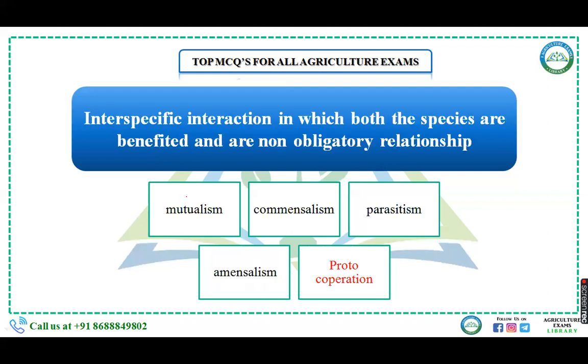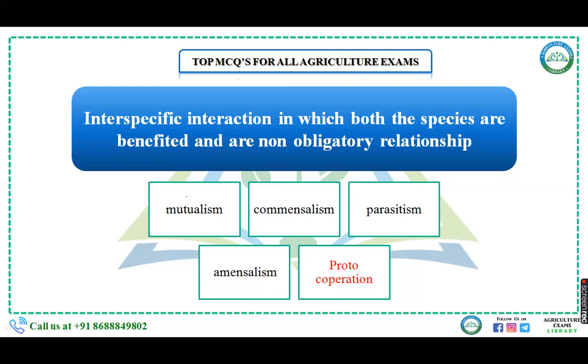Now, when you talk about interspecific interactions, from this section a question was asked in the IBPS, Bank of Maharashtra examinations. Interspecific interactions in which both the species are benefited and it is not an obligatory relationship: mutualism, commensalism, parasitism, or protocooperation. What happens in case of mutualism? This is a positive interaction between two species in which both are benefited from each other, but it is an obligatory relationship, meaning both have to stay together, like fig tree and wasp species.